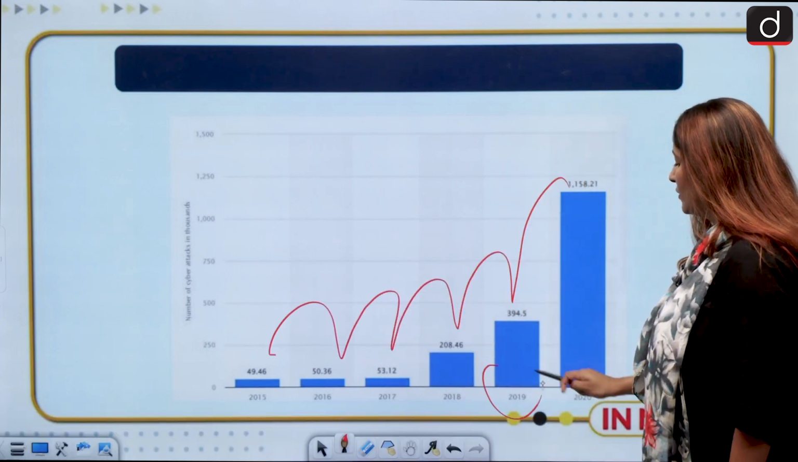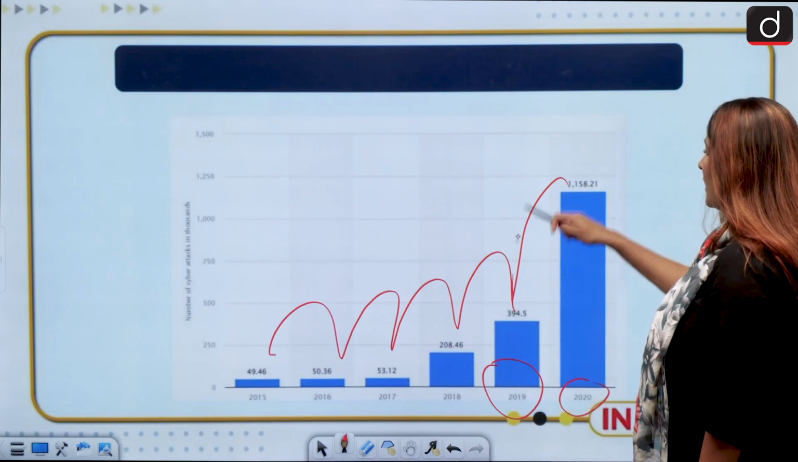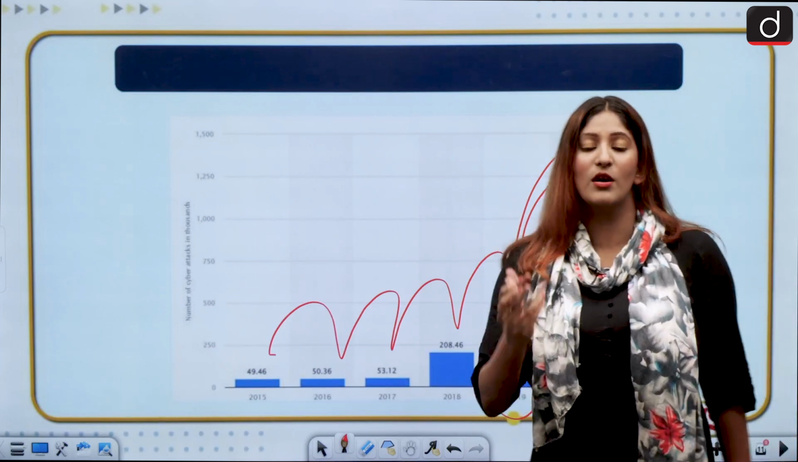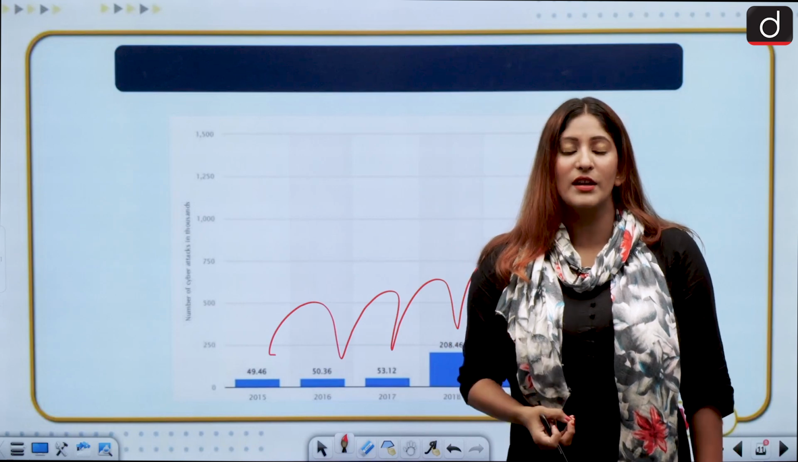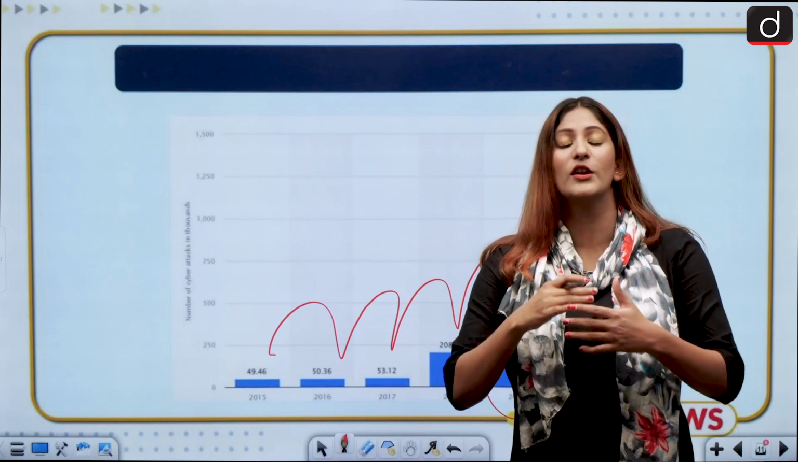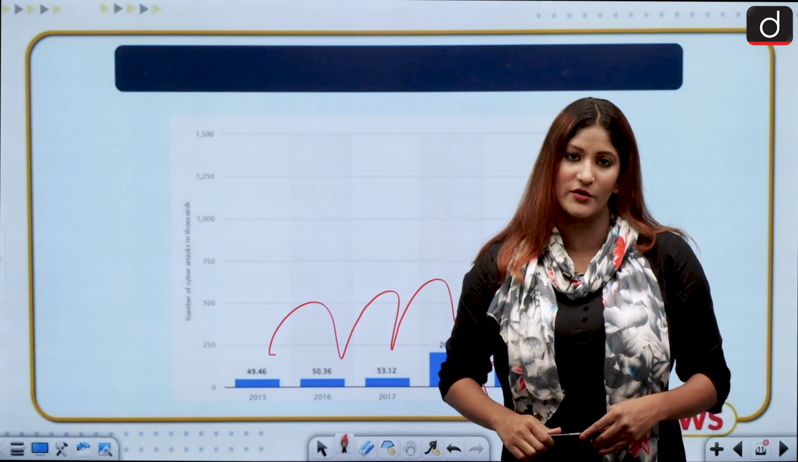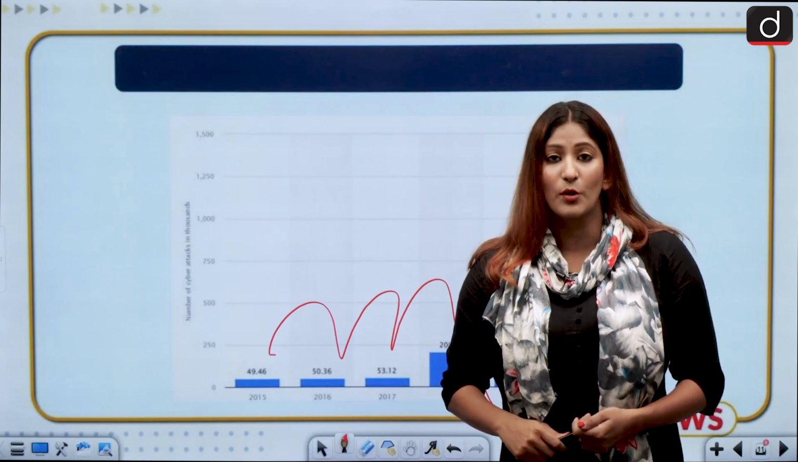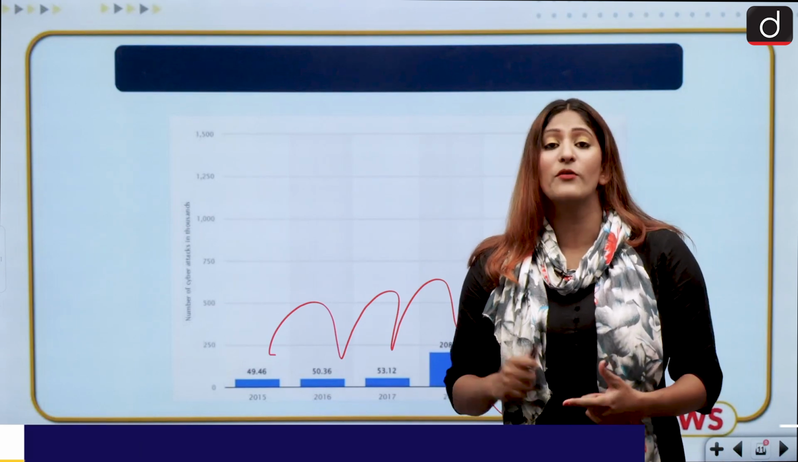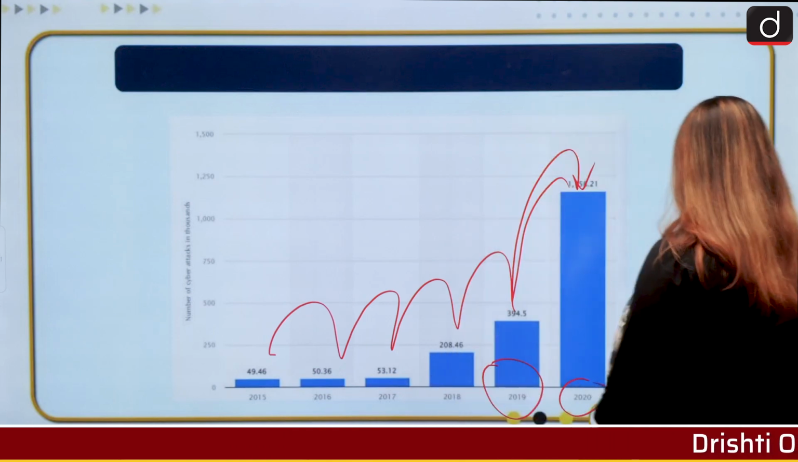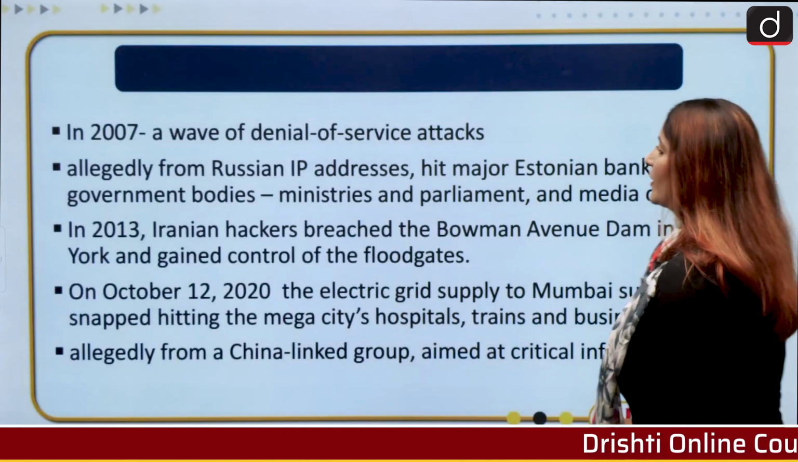Between 2019 and 2020, the attacks have risen because India is a country which has a huge potential with respect to digital penetration. But we do not have a proper deterrence and cyber offensive capability to protect our digital assets. So that is what India is trying to work on.